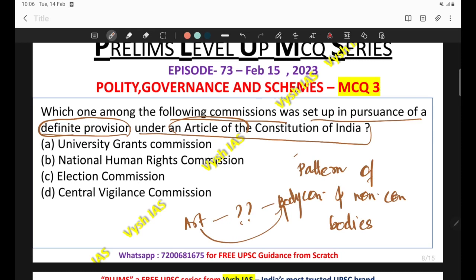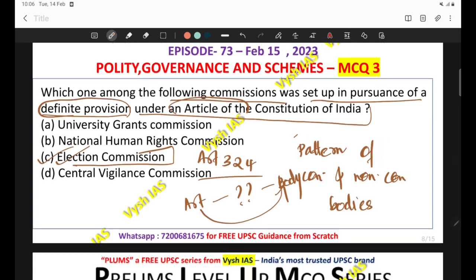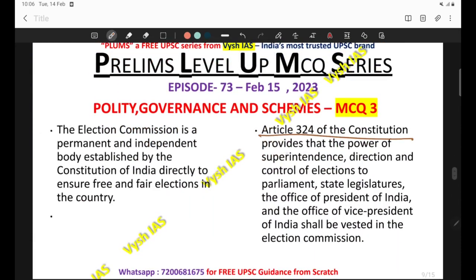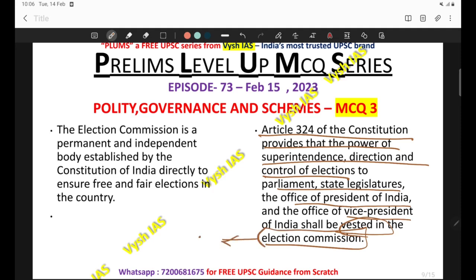Here the correct answer comes out to be C, Election Commission. Article 324 provides that the power of superintendence, direction and control of elections to Parliament, state legislatures, the President of India, the Vice President, etc., shall be vested in the Election Commission. At that time the Election Commission was not in force, and due to this article this particular institution came into force in India.